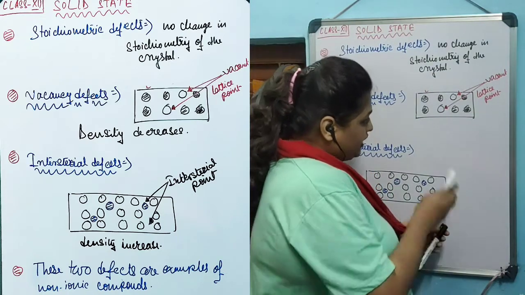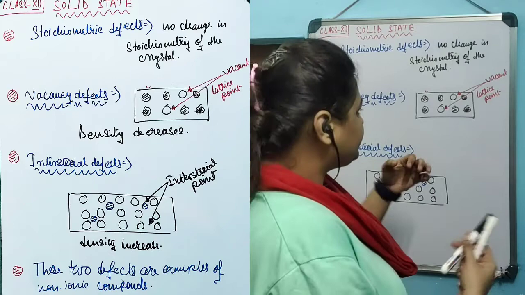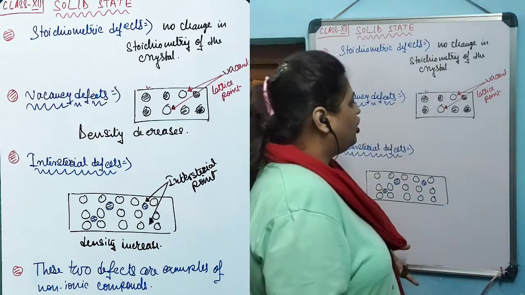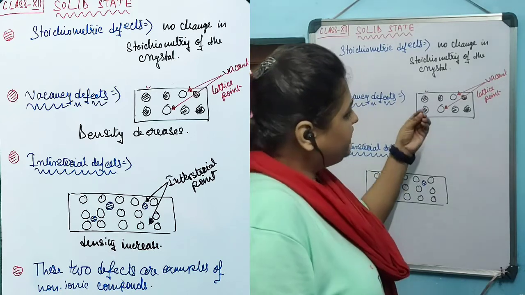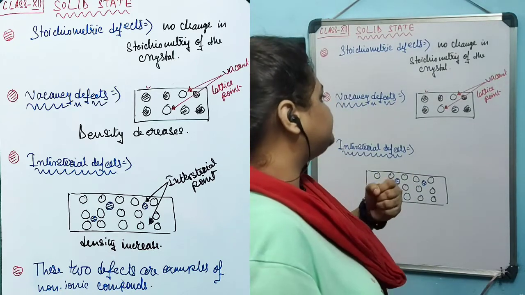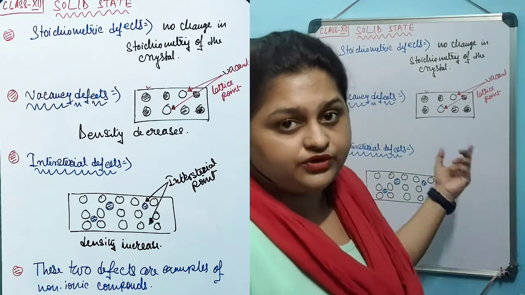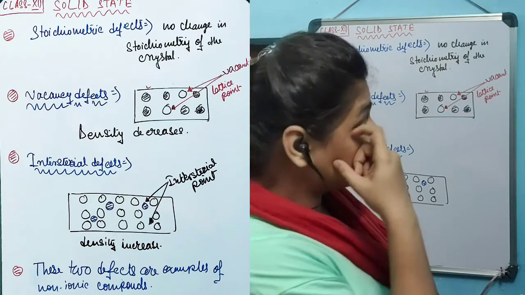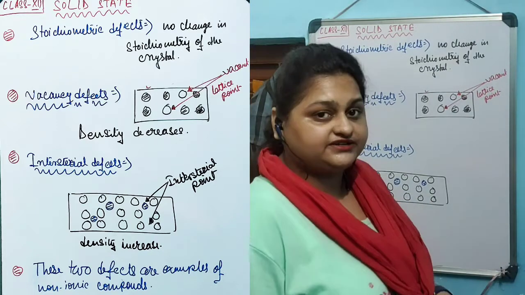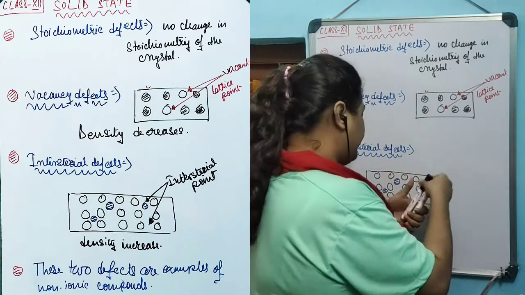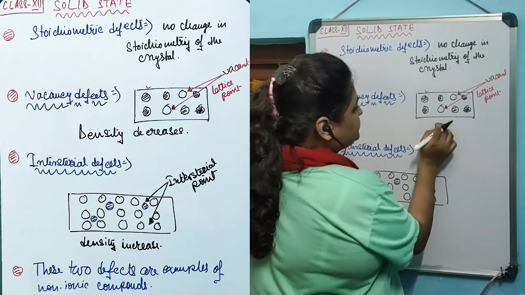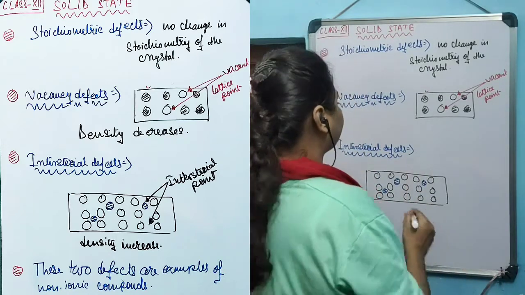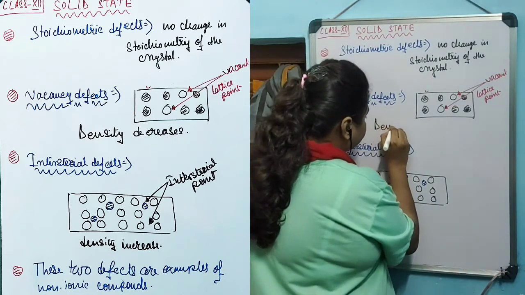As a result, this kind of deviation occurs in the regular and orderly arrangement of the crystal, known as the vacancy defect. Now, as vacancy is created in lattice points in this regular and orderly arrangement, the density of the crystal decreases, as per unit area the number of particles is now lesser due to the creation of vacancies inside the crystal lattice. That's why, if a vacancy defect is created in a crystal, the density of the crystal decreases.